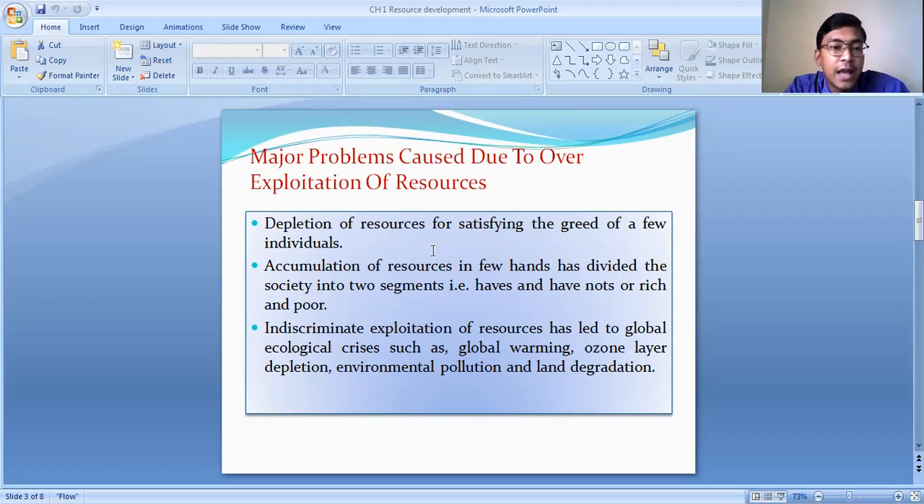And who overutilizes these resources? Actually, some particular group of individuals who become very greedy because of the availability of the resources.